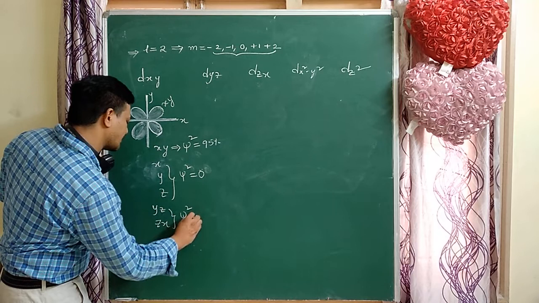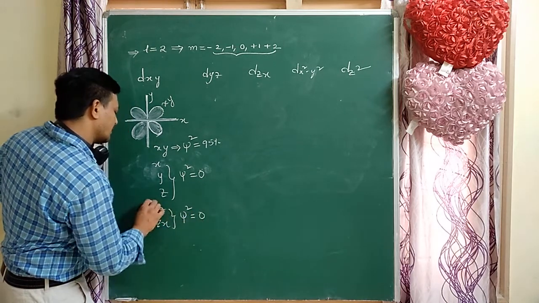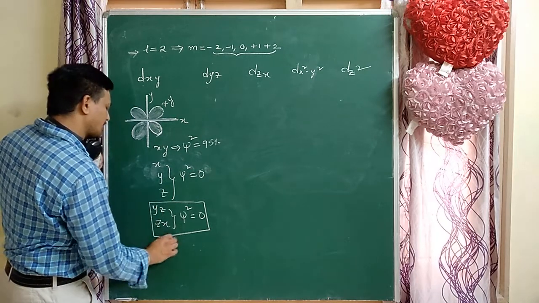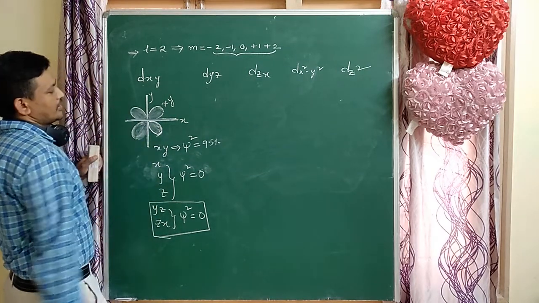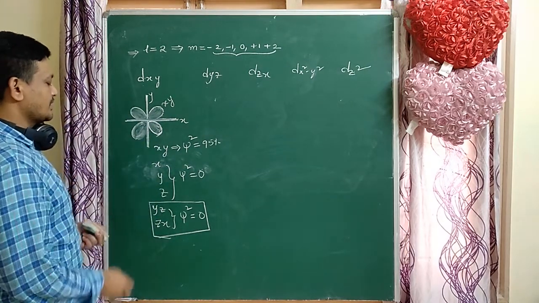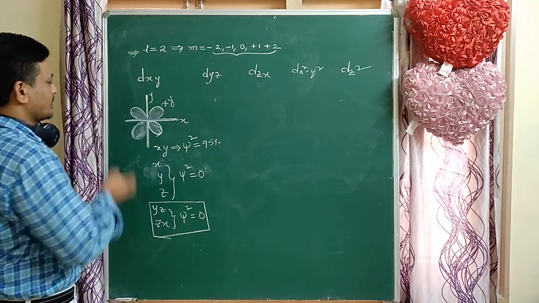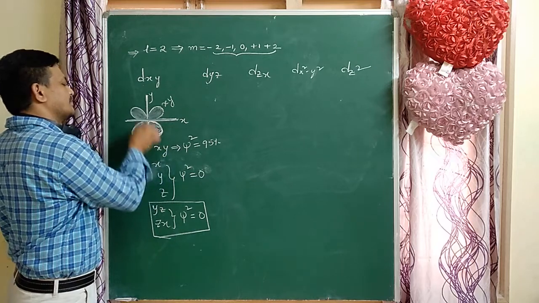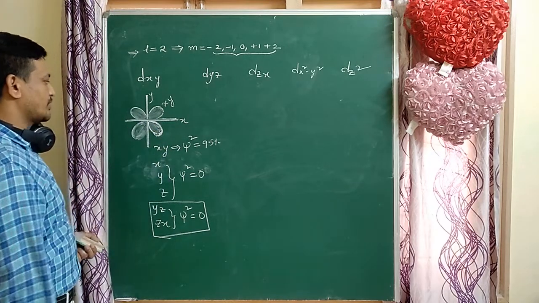Here psi square value is 0. These are nodal planes. L value indicates number of nodal planes. For d orbital, how many nodal planes are there? 2 nodal planes. That is very important.